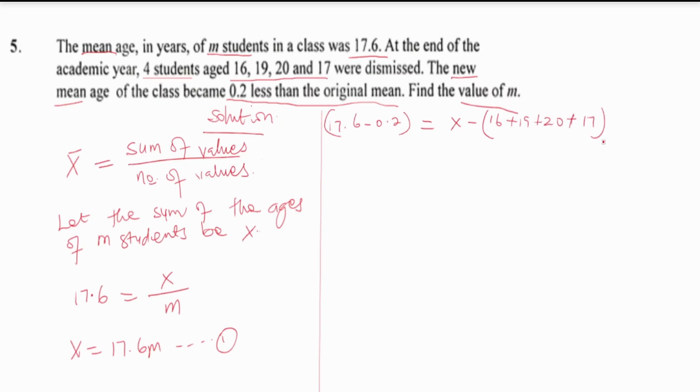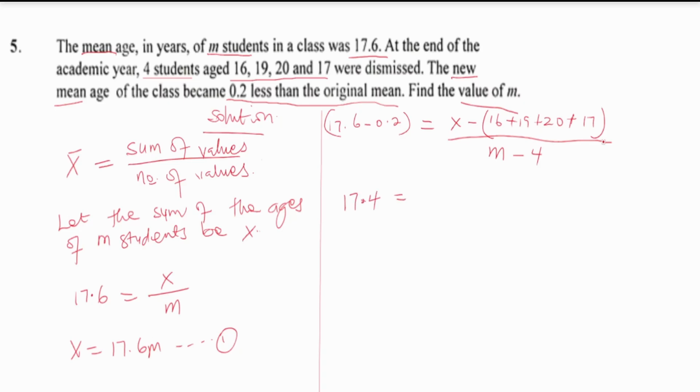It's very important for you to put it in parentheses so that you can subtract the total and not just the 16. And that is all over the number of students now. That will be the original number of students, which is M, minus the 4 students that have been dismissed, right? Good. Let's simplify further. 17.6 minus 0.2 will give us 17.4.